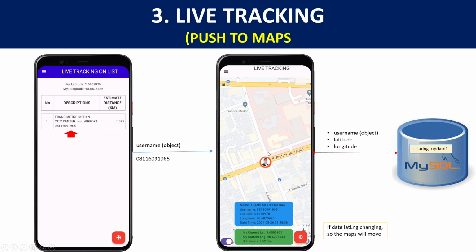After that, this application will check or take data from the database server periodically, every 5 seconds, and this lat long data will change every time depending on location.